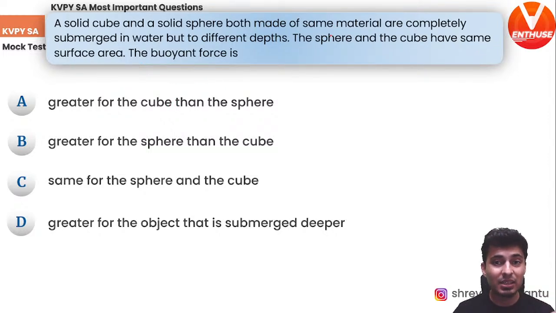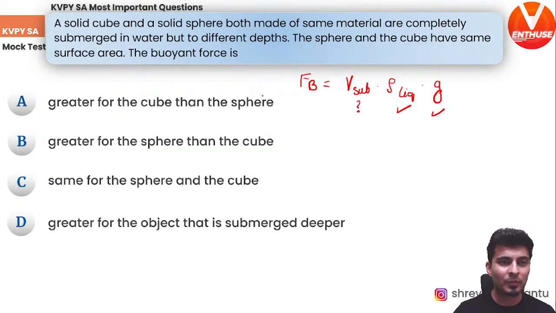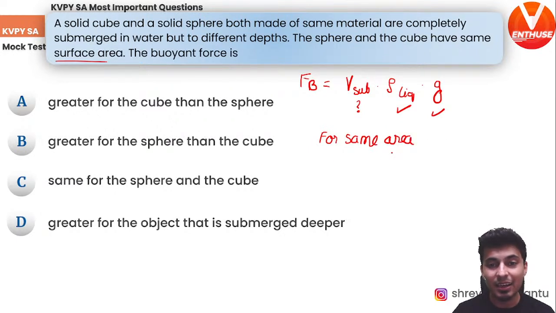Okay, so the question is: both are the same material, both are completely submerged at different depths, and they have the same surface area. The buoyant force is more for whom? The buoyant force formula is submerged volume times rho of the liquid times g. Now rho is the same, g is the same. The question is whose volume is more? The clear hint is the area is the same. So for the same area, who has more volume?